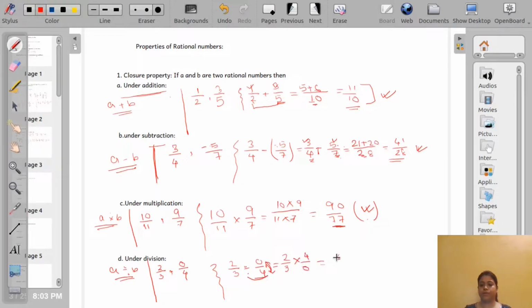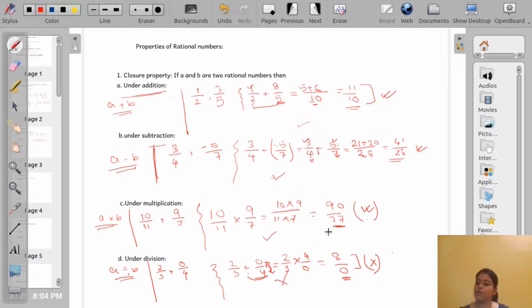That means 8 by 0. 8 by 0 is in P by Q form, but Q is equal to 0, which is not a rational number. That means rational numbers are not closed under division. So what we got: rational numbers are closed under addition, subtraction, and multiplication, but not closed under division.